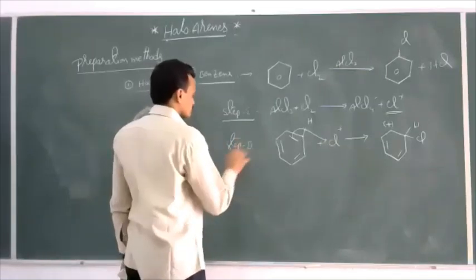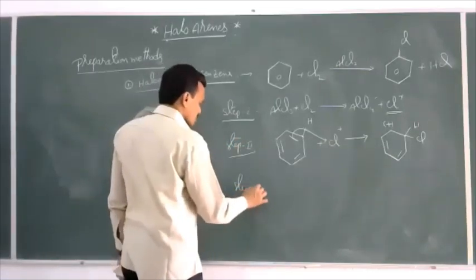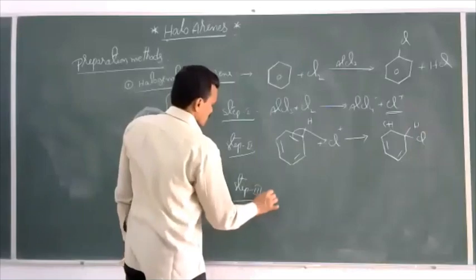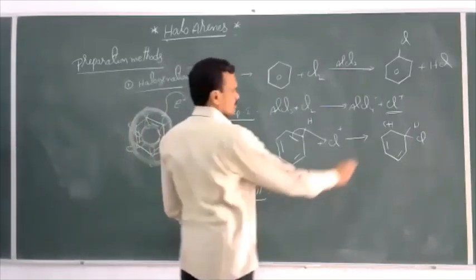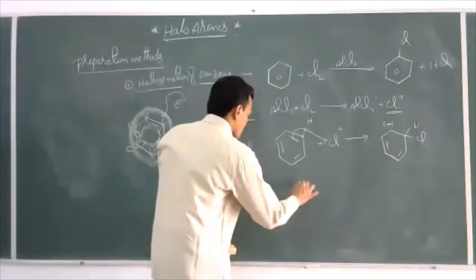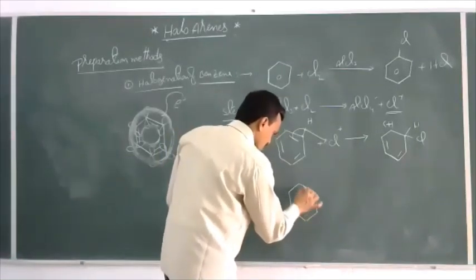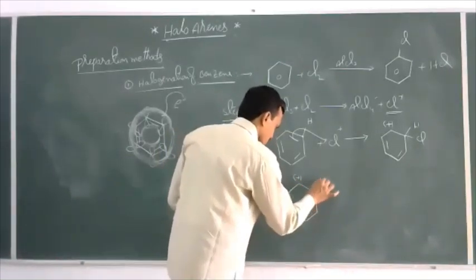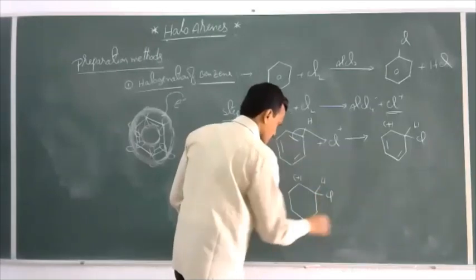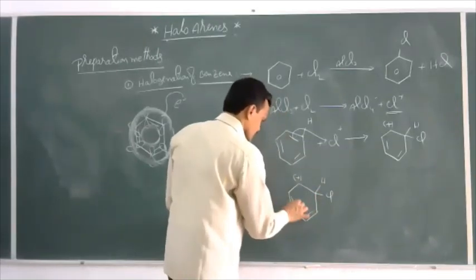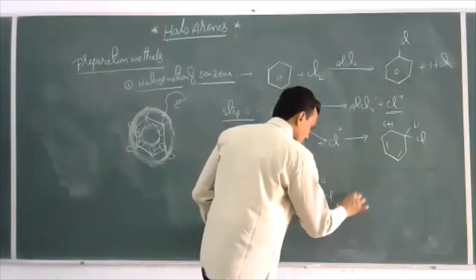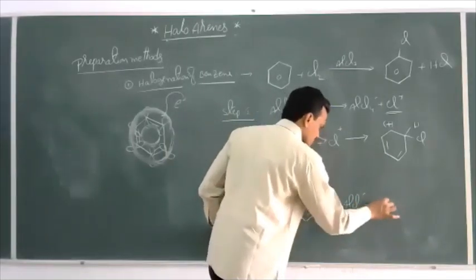Then what is step 3? In this step, the carbocation formed here loses a proton. This is plus AlCl4 minus.